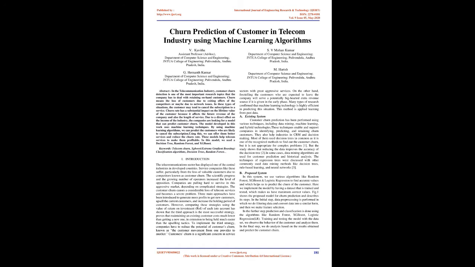Existing system. Customer churn prediction has been performed using various techniques, including data mining, machine learning, and hybrid technologies. These techniques enable and support companies in identifying, predicting, and retaining churn customers. They also help industries in CRM and decision-making. Most of them used decision trees in common as it is one of the recognized methods to find out the customer churn, but it is not appropriate for complex problems.